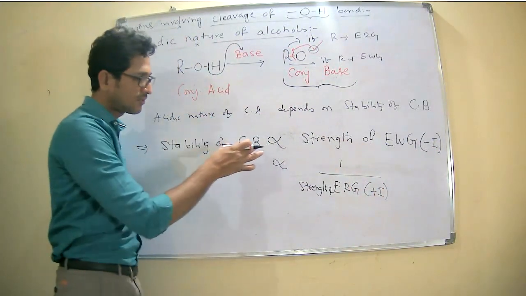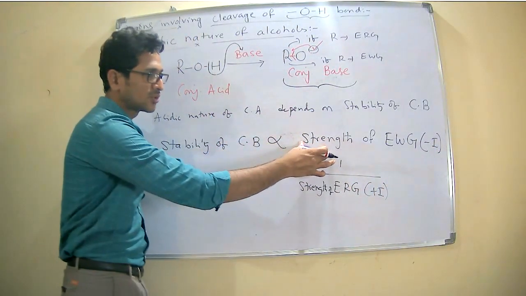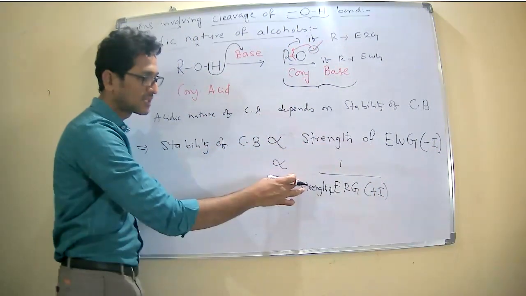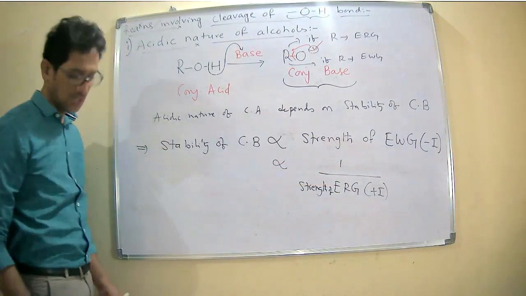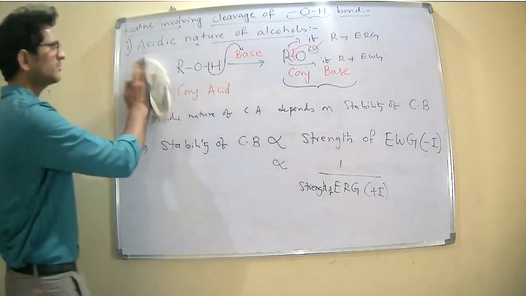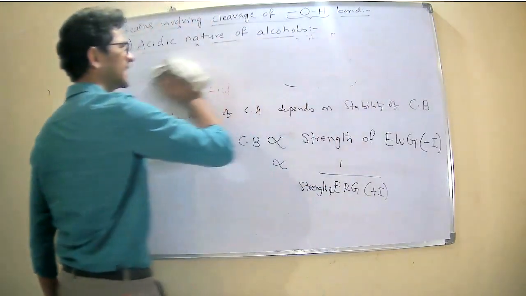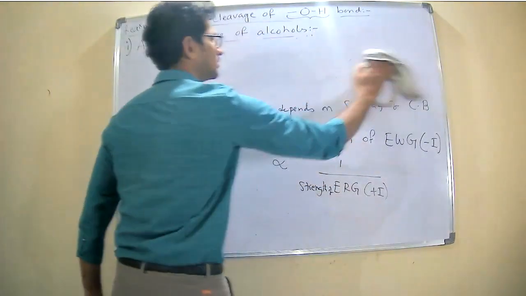So the stability of the conjugate base is directly proportional to the strength of the electron withdrawing group and inversely proportional to the strength of the electron releasing group. Now I can write.